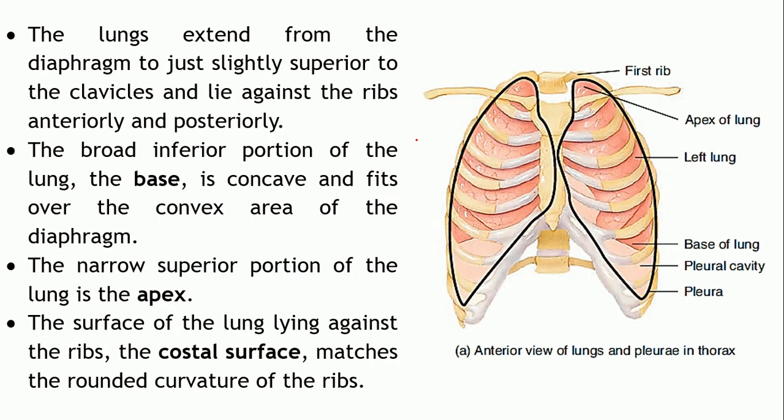Okay. Now this picture depicts the actual position of the lungs within the thoracic cavity with reference to the ribs. The lungs are protected by the rib cage, right? As you can see, this is the sternum, and that's the collarbone, which is known as the clavicle, so it's paired.